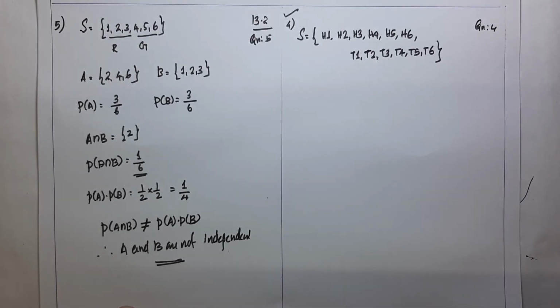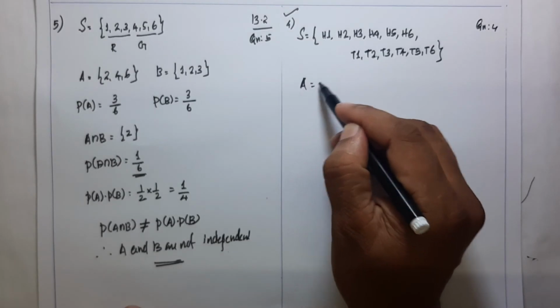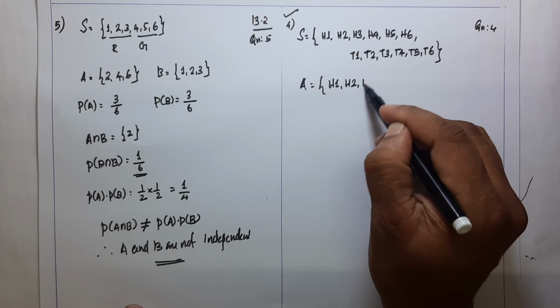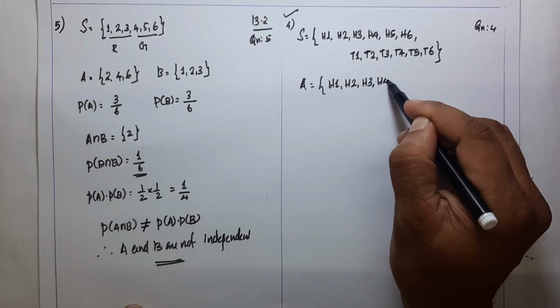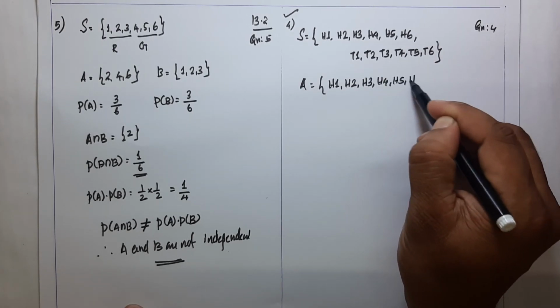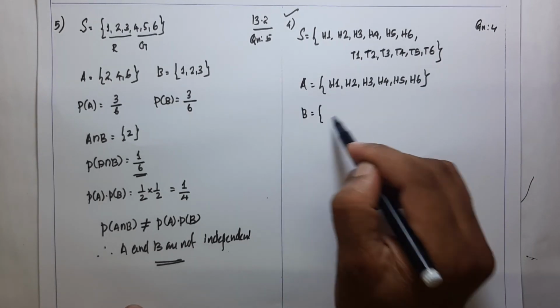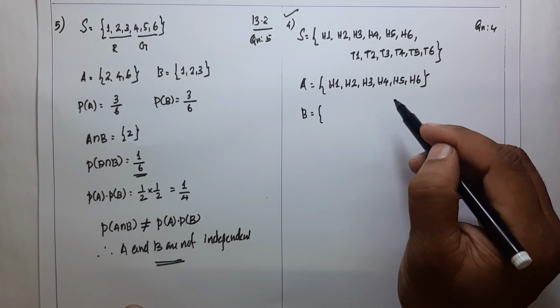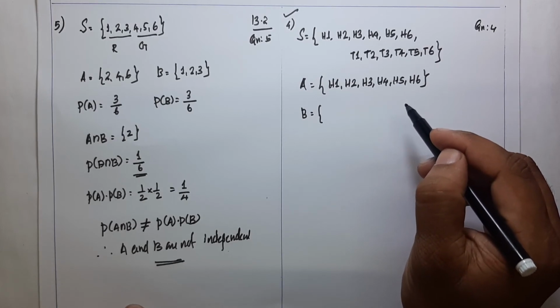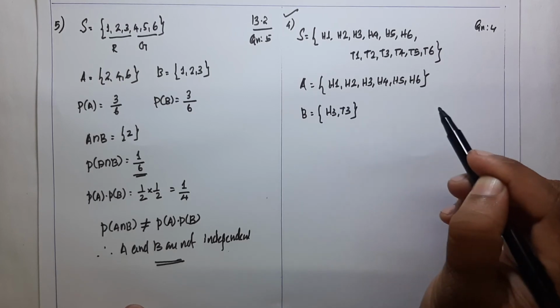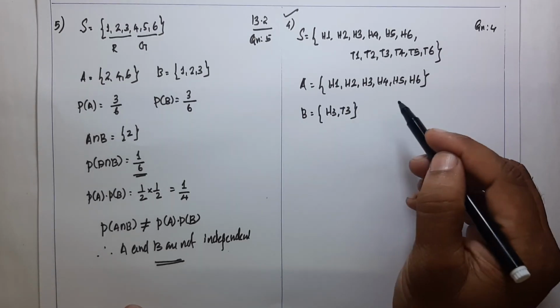Now, the first event: let A be the event, head appears on the coin. The possible elements are H1, H2, H3, H4, H5 and H6. And second, B be the event, 3 on the dice, which means H3 and T3. Check whether the events are independent or not.